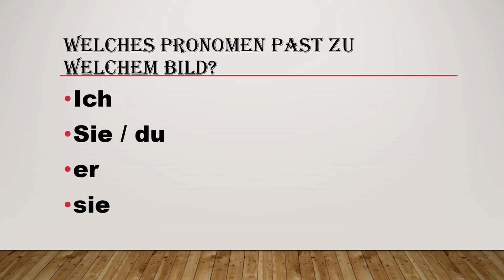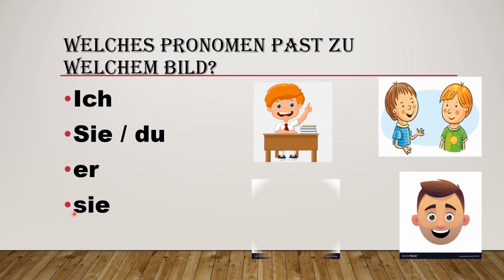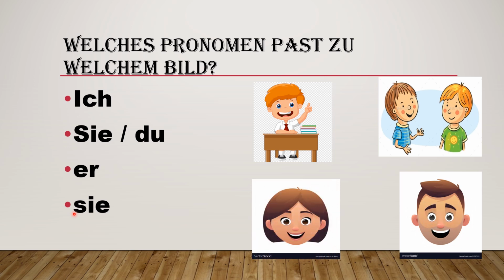Welches Pronomen passt zu welchem Bild? We have to match these words with the correct picture. Ich means I. Sie or du is the second person, Sie with a capital letter S in the formal way, and du in the informal way. Er is he, sie means she, with a small letter s, a girl, feminine. So ich, sie or du, er masculine, sie feminine.